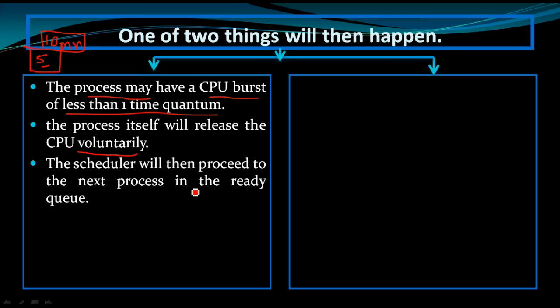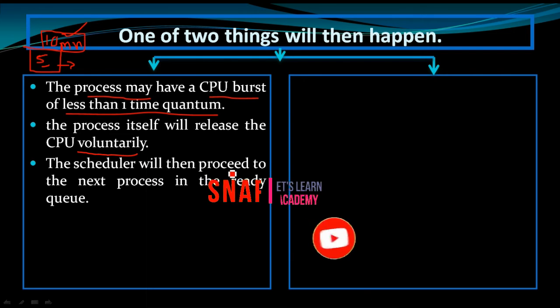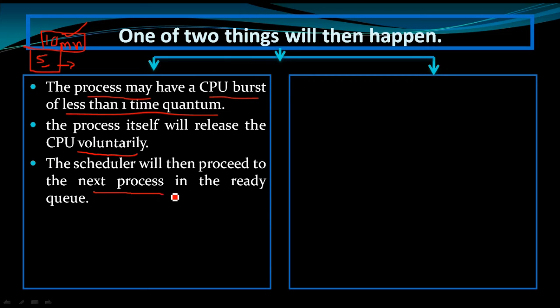So the scheduler can select the next process. The scheduler will not wait for the 10 milliseconds to expire. It will go to the next process in the ready queue and select it for the next time quantum. So this can happen.